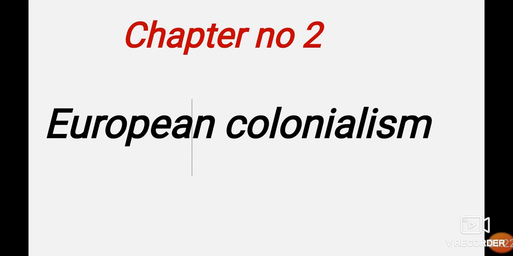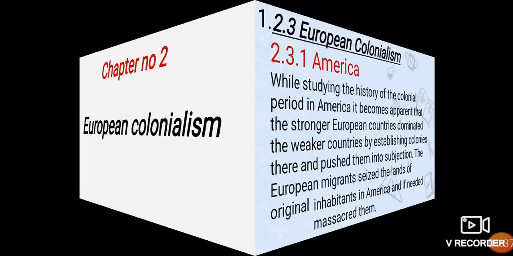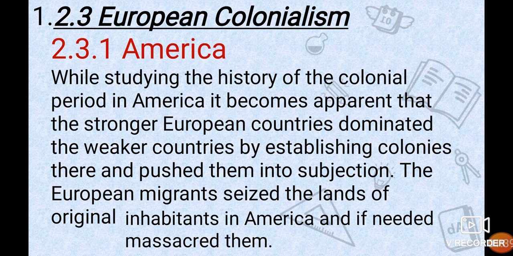Then after America, we will see Australia and New Zealand, Asia, and Africa. Today in this session we will complete America. European colonialism, America. First one is America.